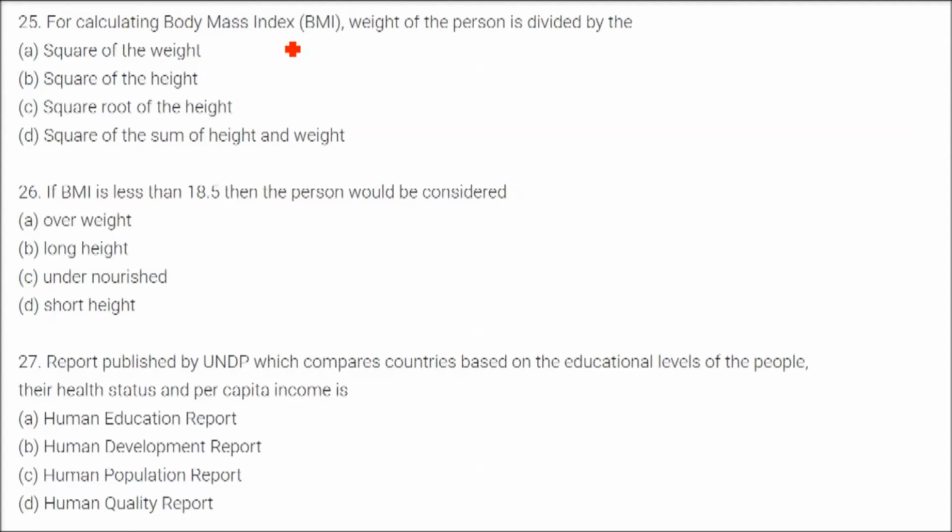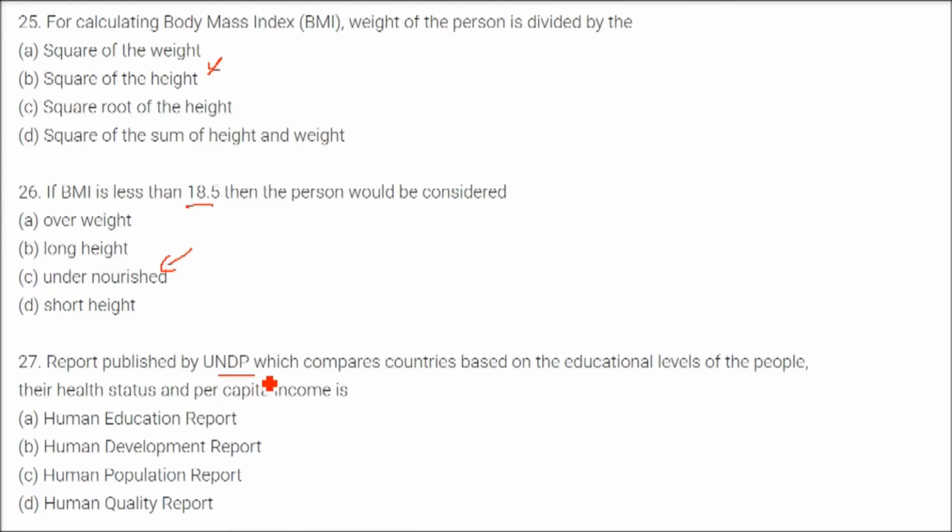For calculating the BMI, body mass index, that is, what is the height and what is the weight, a proportionate body to weight ratio is the body mass index. The weight of a person is divided by the square of the height. If the BMI is less than 18.5, then the person would be considered undernourished.